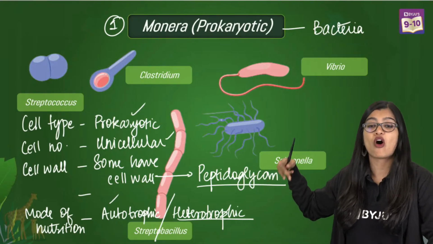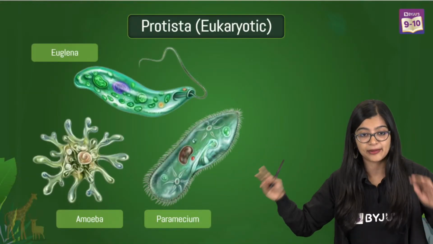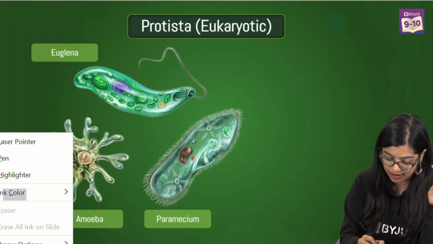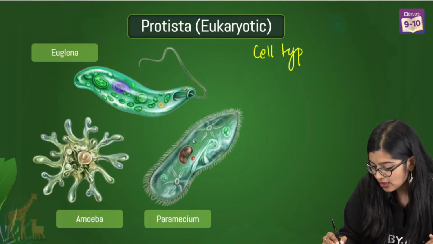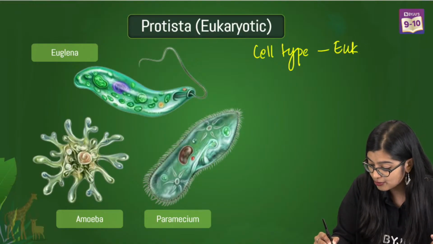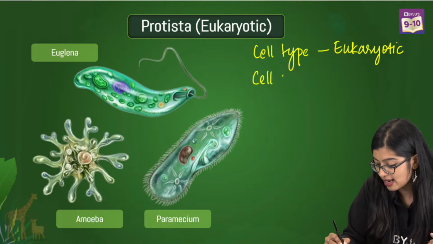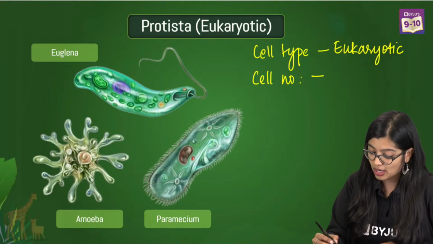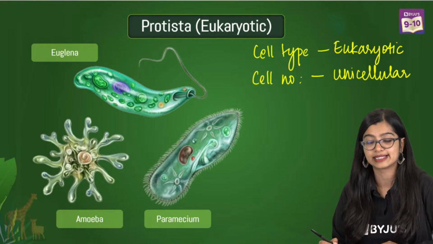Now we are going to move on to the next one, right? The next one is Protista. Now when we talk about Protista, again, we will do the same drill. So we're going to start with cell type. What is the cell type here? Prokaryotic or eukaryotic? It will be eukaryotic cells. Now what is their cell number? Are they unicellular or multicellular? In this case we see that they are unicellular organisms.